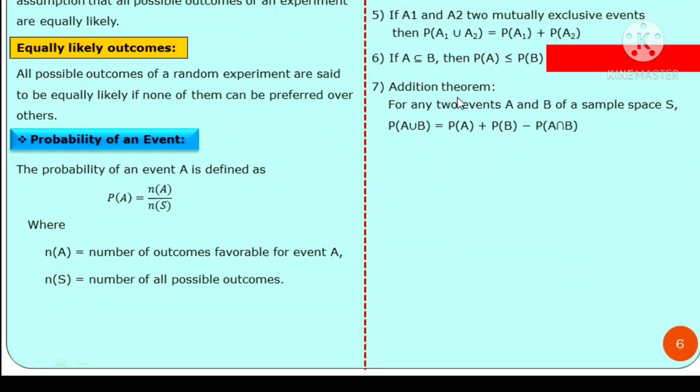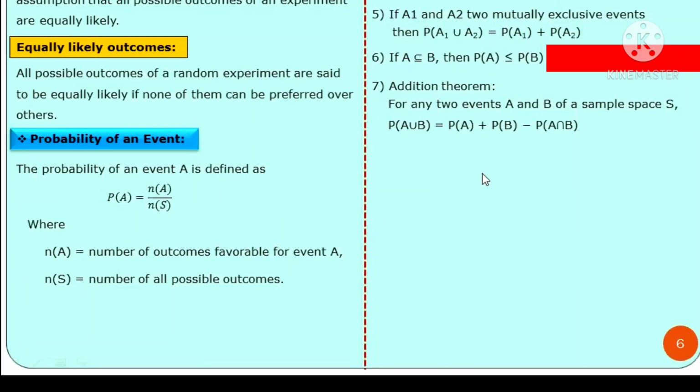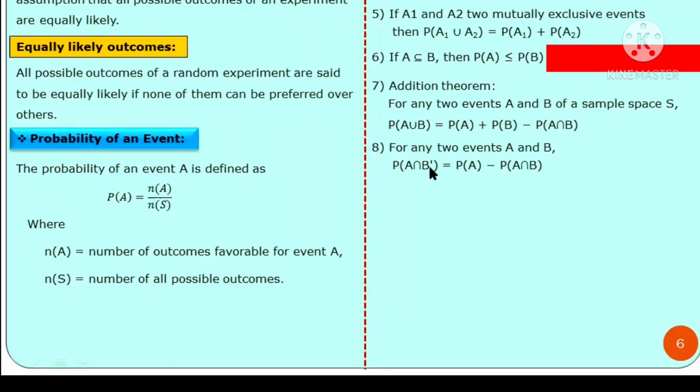Seventh result is the addition theorem for two events A and B in the sample space S. This is the result: P(A union B) is equal to P(A) plus P(B) minus P(A intersection B). Next, for any two events A and B, the probability of A intersection B complement is obtained by P(A) minus P(A intersection B).